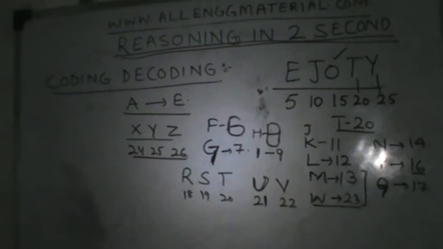So we can easily remember these alphabets from A to Z by their positioning 1 to 26. We can easily reverse it. We can easily know the opposite letter of these letters. How can we do this? We just have to remember